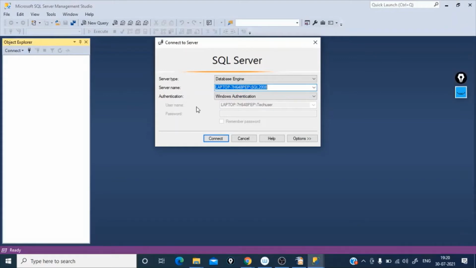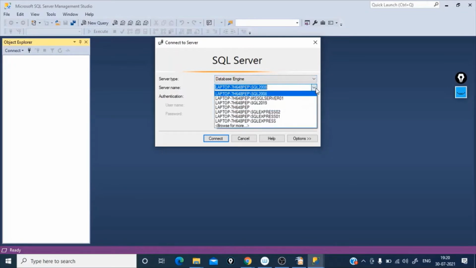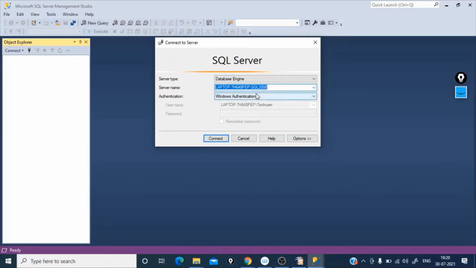So you will have an instance for 2019, but I will be connecting to SQL 2008. I'm just using Windows authentication and trying to connect.